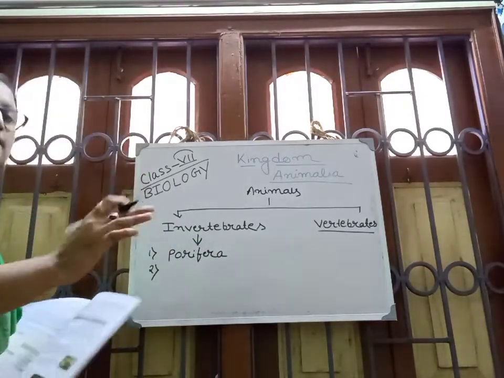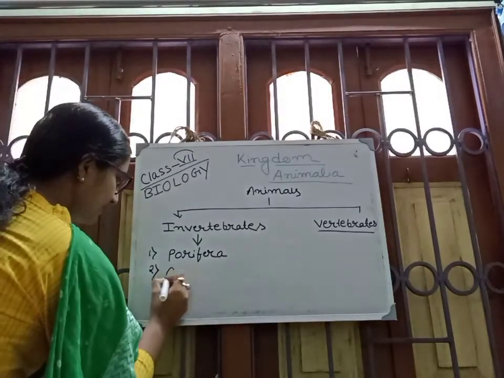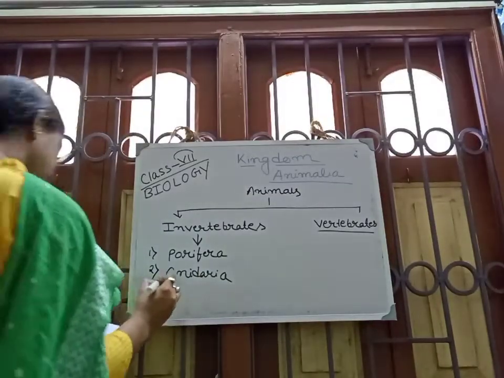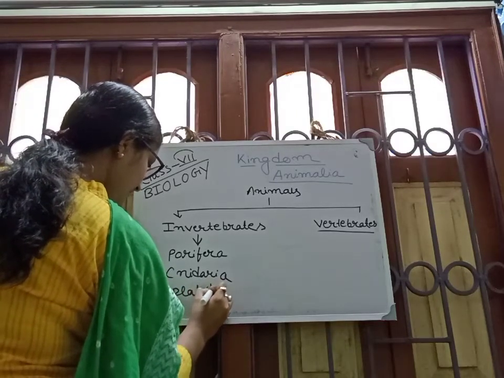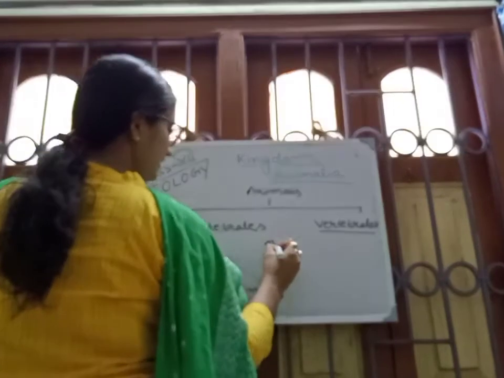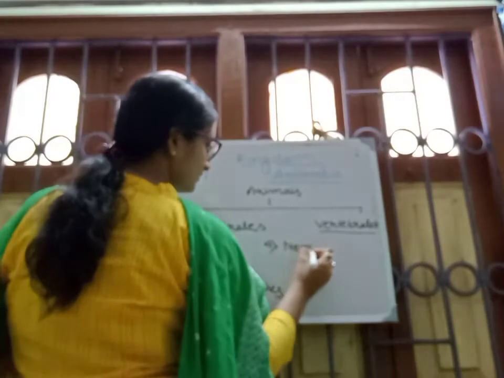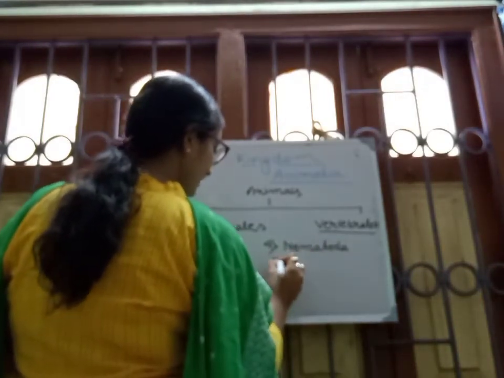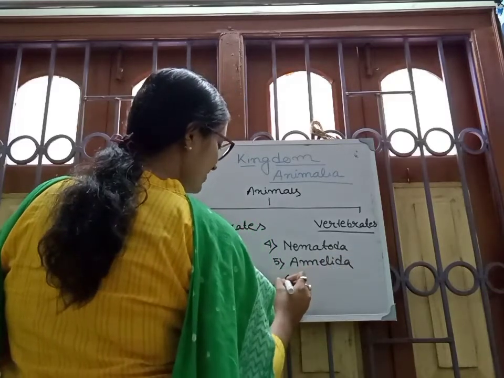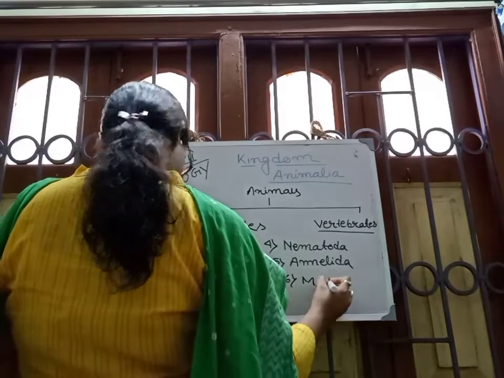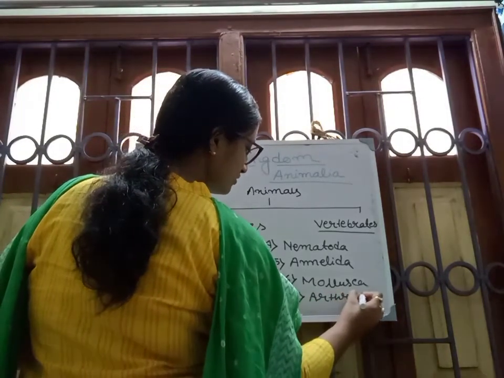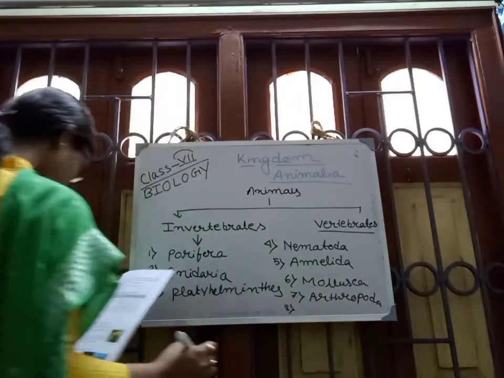Number two, Cnidaria, and I will discuss all the characteristics in detail. Then Platyhelminthes, Nematoda, number 5, Annelida, Mollusca, Arthropoda, and the last one, Echinodermata.